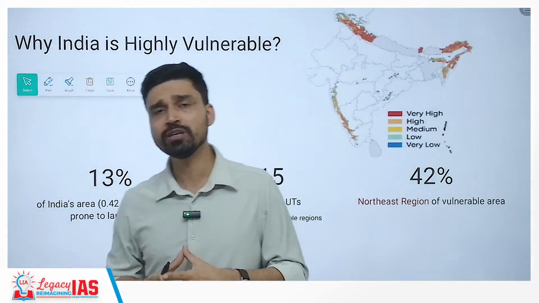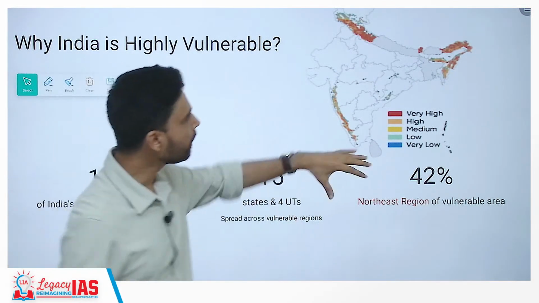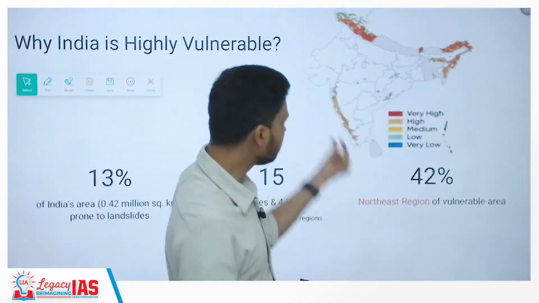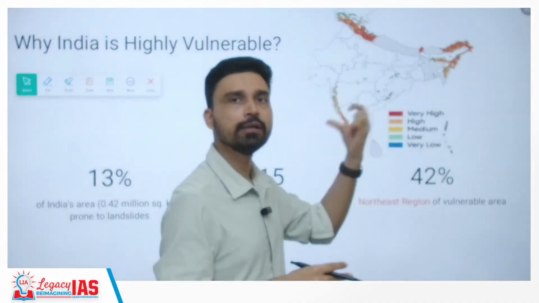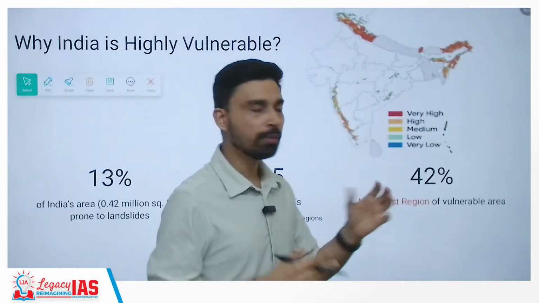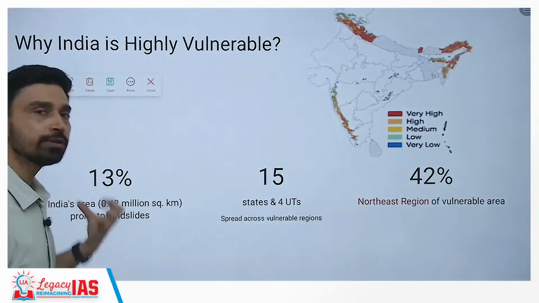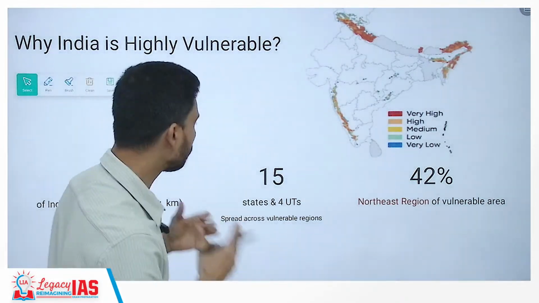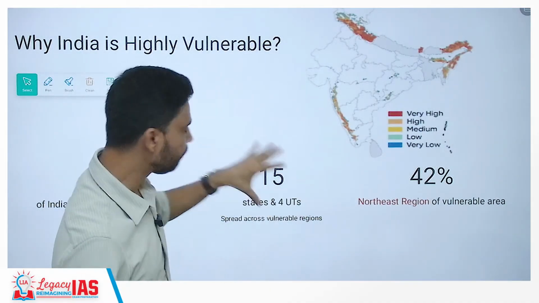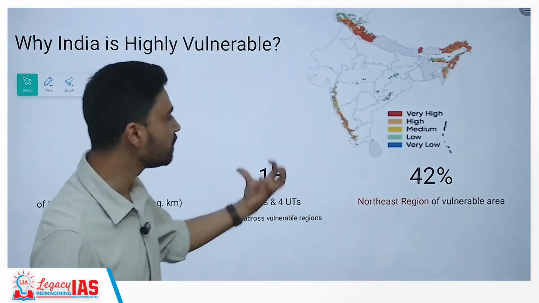Now the question comes: to what extent is India itself prone to landslides? We can understand this by looking at this map again, because in the entire northern part of India we have the Himalayan mountain system. In the southern and western part of India you again have a high and tall mountain range, the Western Ghats. So both of these regions, largely the Himalayas and Western Ghats, are prone to landslides. Area-wise, 13% of the total area of India is prone to landslides, and this is not limited to a particular state only; overall 15 states and 4 union territories of India have this vulnerable region spread.